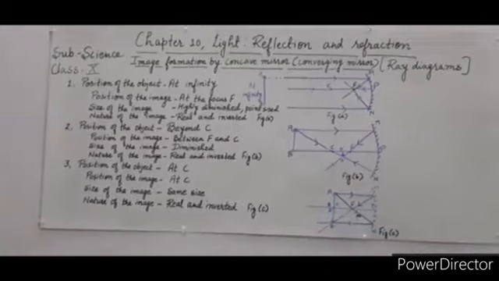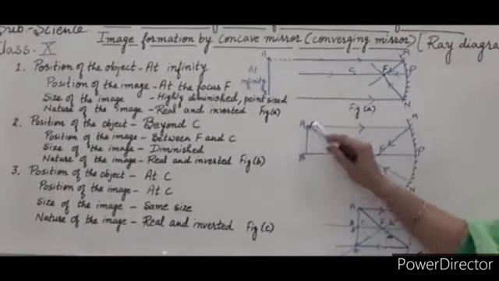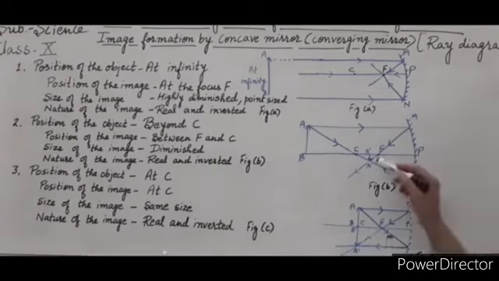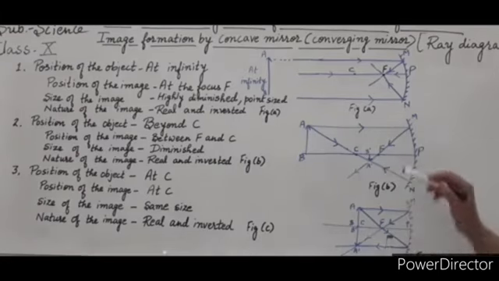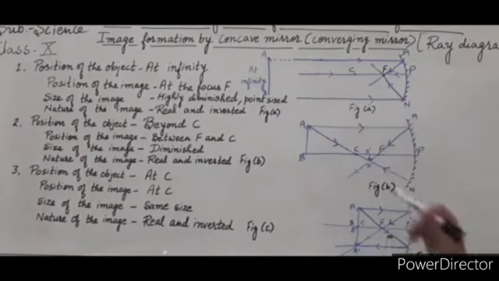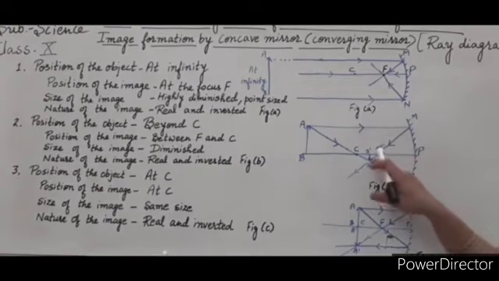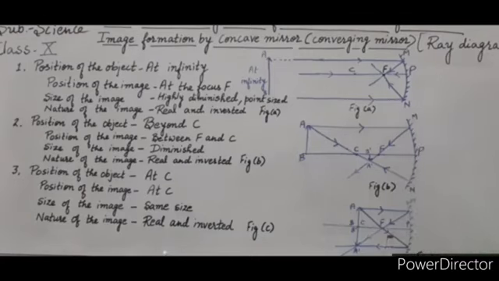Now the size of the image. The size of the image is diminished. As compared to the size of the object, the image size is very small. Now the nature of the image. The image is real, it can be obtained on a screen, but it is inverted. Real and inverted, upside down image is formed. So this is the second case when the object is placed beyond C.